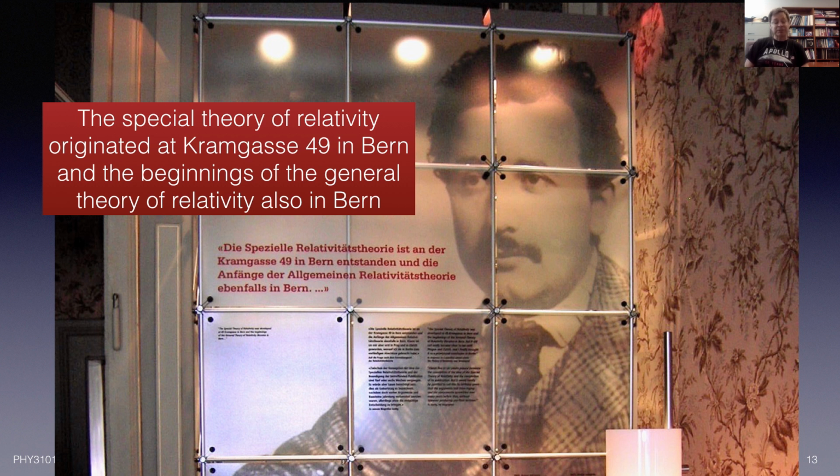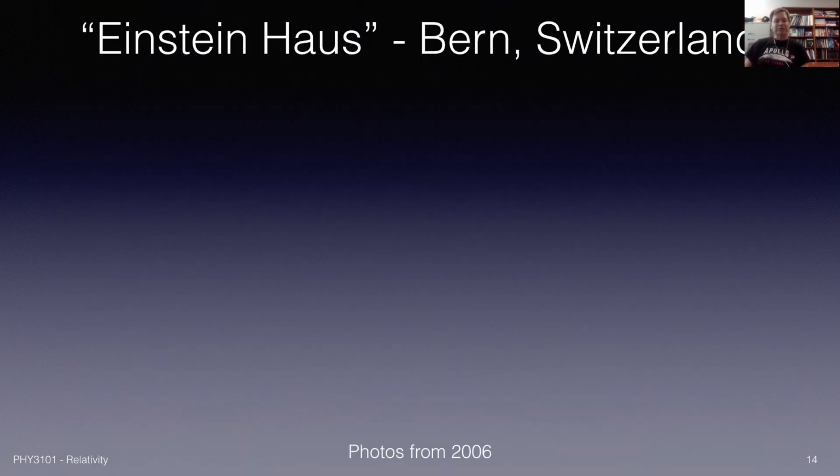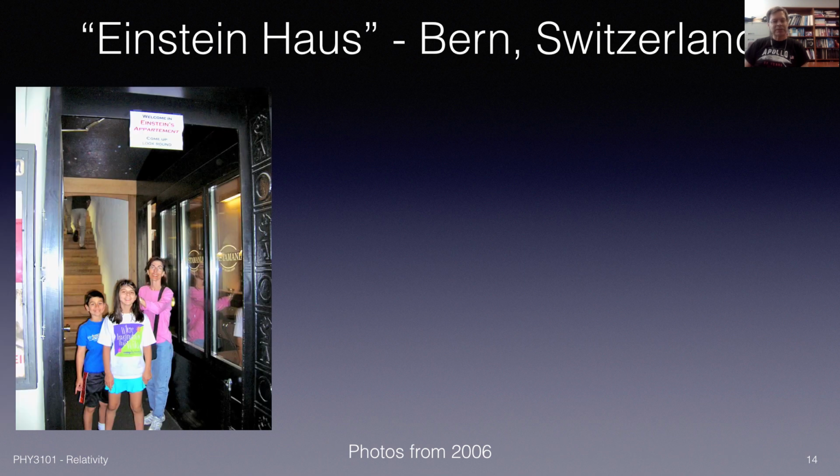Now, the general theory of relativity took him another 10 years after he finished his special theory of relativity. And before we launch into the details of this, if you happen to do some scientific tourism, you might look for the so-called Einstein house in Bern. And if you do so, all I can point out is it's easy to miss. I did it once some time ago in 2006, taking my family there, and it was just this sign on one of the entrances on a busy street that said, "Welcome to Einstein's apartment."